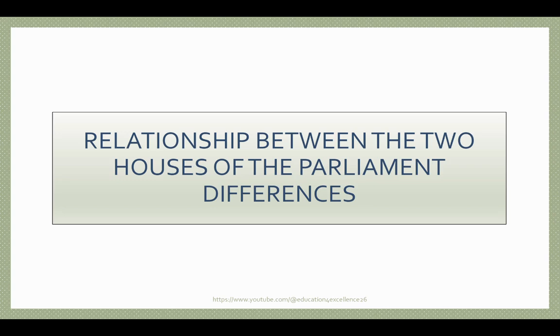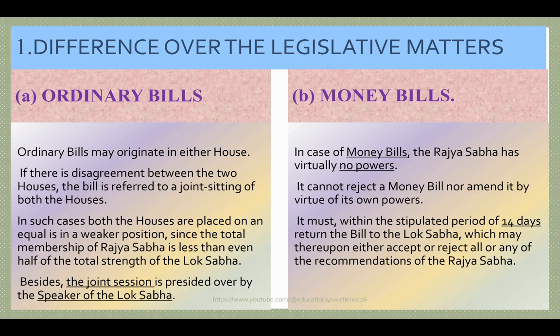Now, let's have a discussion of the relationship between the two houses of the parliament and their differences. Differences over legislative matters. Ordinary bills and money bills, where ordinary bills may originate in either house.